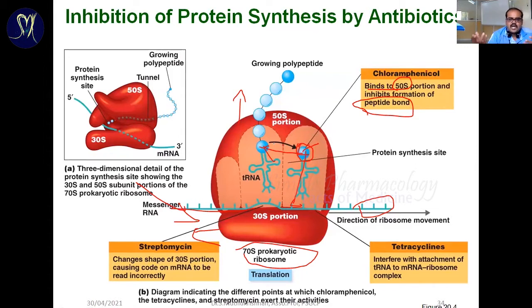That's an enzyme or protein substance. So your 50S ribosome is responsible for this activity. Our drug chloramphenicol is going to inhibit that activity of the 50S ribosomes. So that sequence is going to be inhibited.